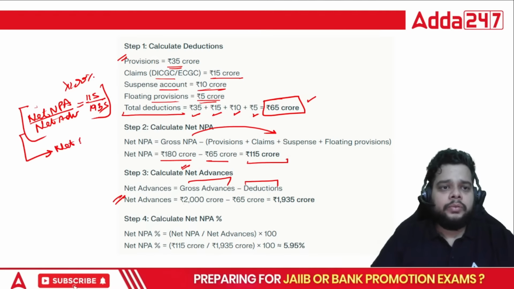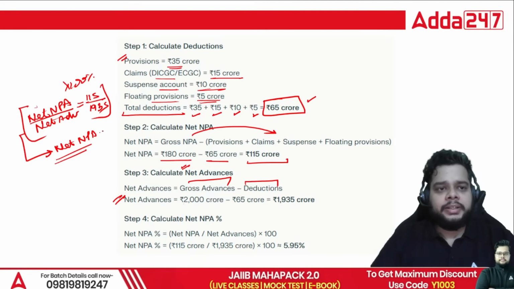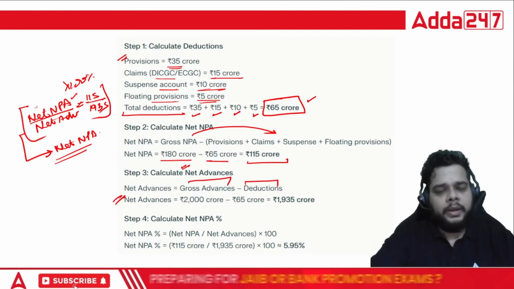Right? So always remember the formula for net NPA percentage: net NPA divided by the net advances, multiplied by 100.